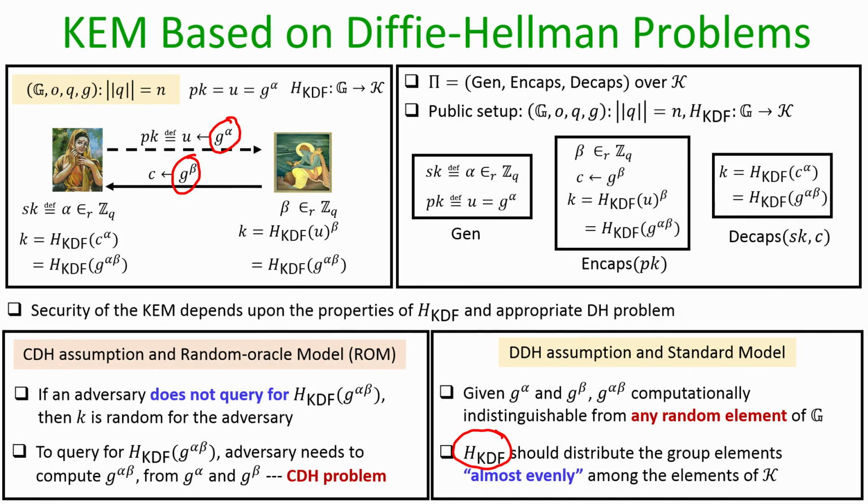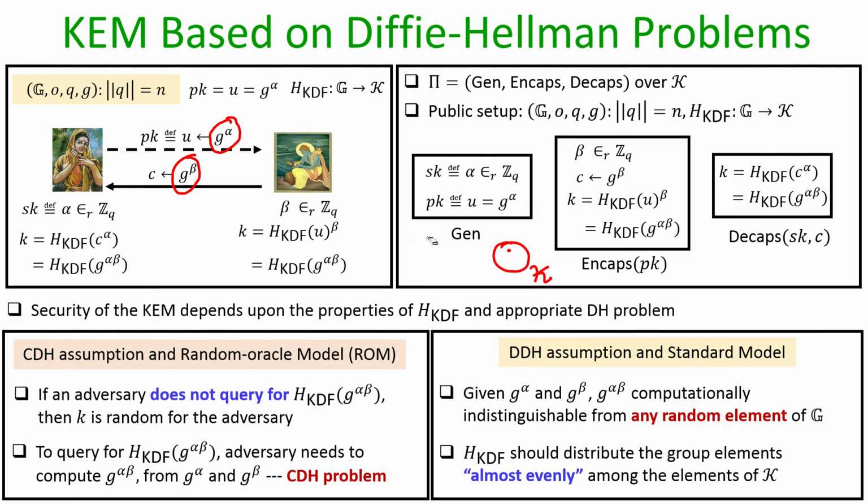What I mean by that is, if this is my group G and this is my set fancy K, then the number of group elements which map to one candidate element from the key space should be almost the same. There should not be any bias in the mapping by which this function big H maps the elements of the group to the elements of the key space of my symmetric key encryption process.